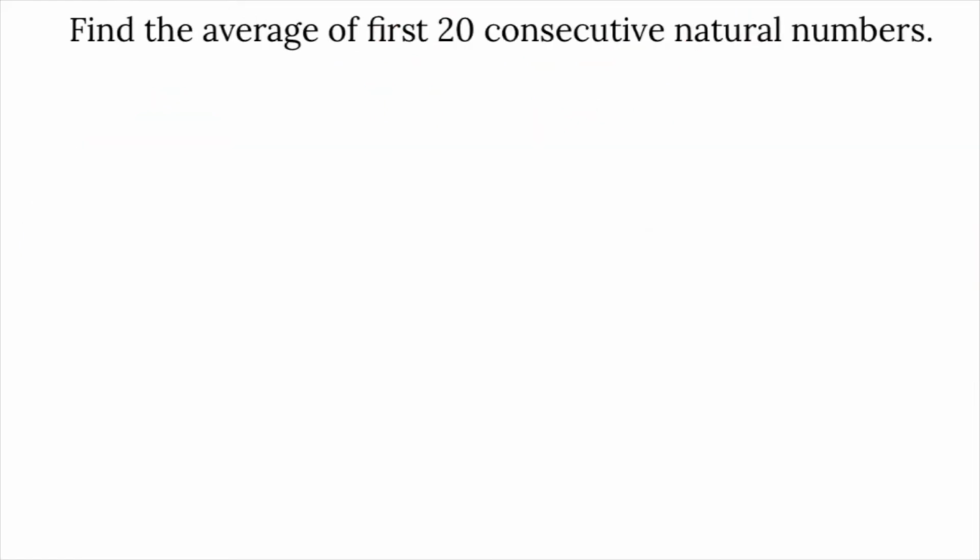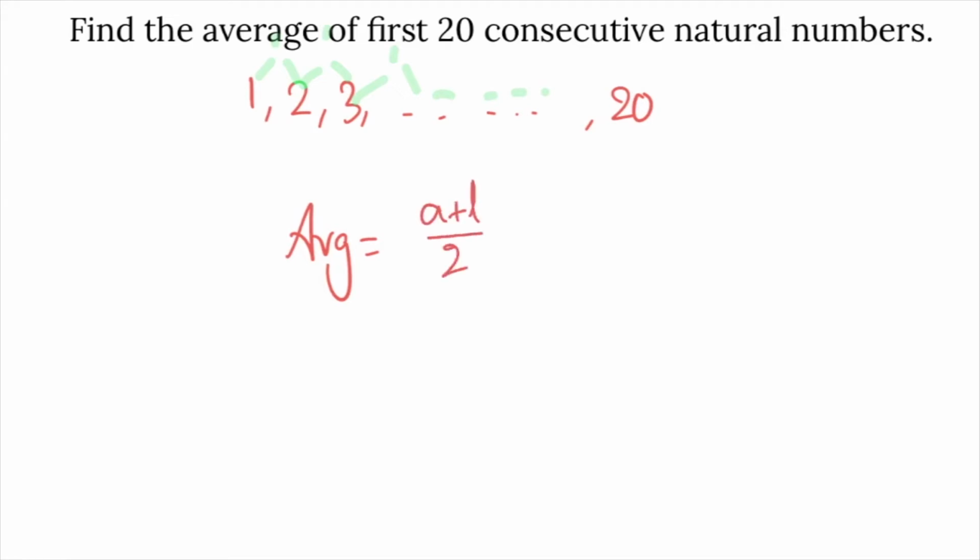Find the average of the first 20 consecutive natural numbers. The numbers are 1, 2, 3 up to 20. We need to find the average. Average is sum by number. Instead you can use another method. As these terms have a common difference of 1, you can use the formula (a plus l) by 2. First term 1 plus last term 20, divided by 2. 21 by 2, that is 10.5, is the arithmetic mean or average.